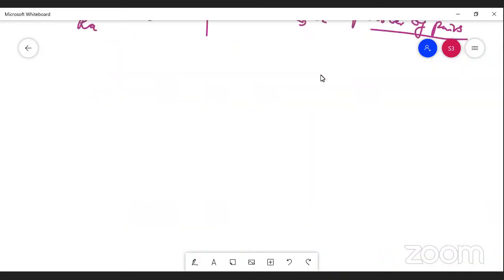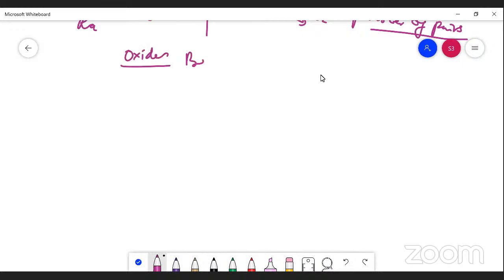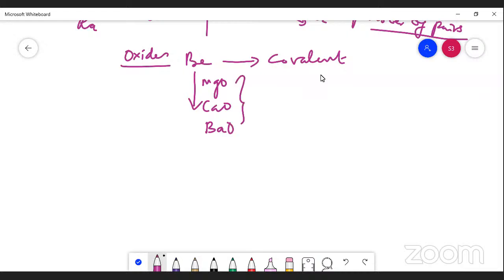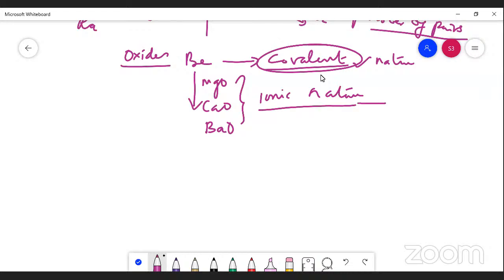Generally, among these oxides, the first of the series, beryllium and its oxide, are covalent in nature. While moving down the group, magnesium oxide, calcium oxide, and barium oxide are basic and ionic in nature. Ionic compounds produce ions in solution, whereas covalent compounds cannot produce ions in solution. This is like organic compounds, which are all covalent.